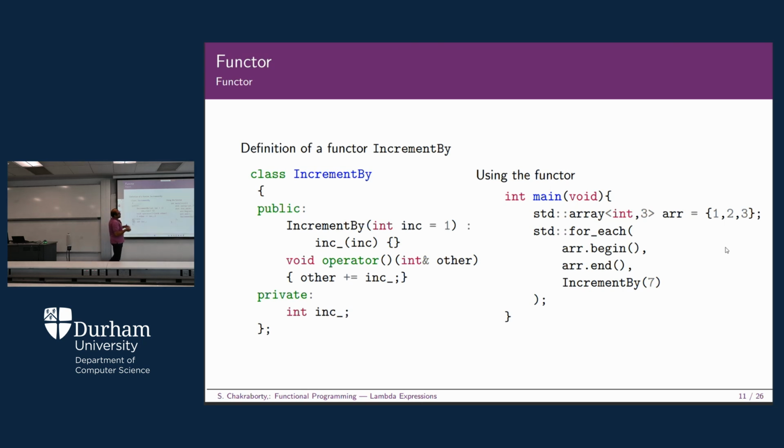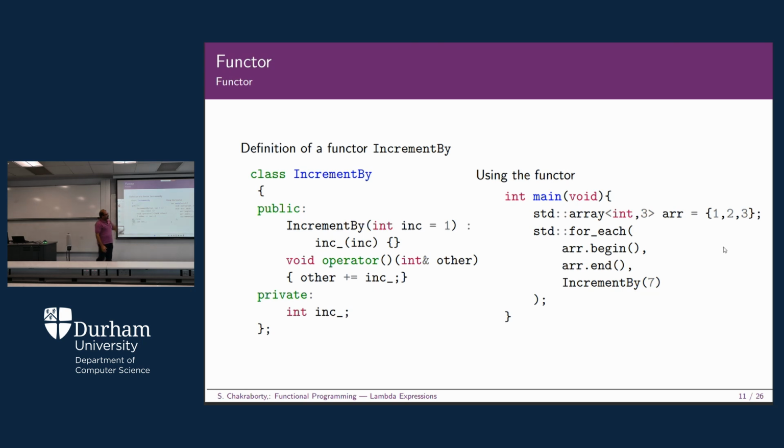Within this stipulated range, you are now going to pick up each and every element and increment them by 7. For that, you just simply call IncrementBy 7. So you are passing this function as an argument of the function called for_each. So for_each will have 3 different arguments: array.begin, array.end, and IncrementBy 7. You can see that the third argument, IncrementBy 7, is basically a function through which you are also passing some value.